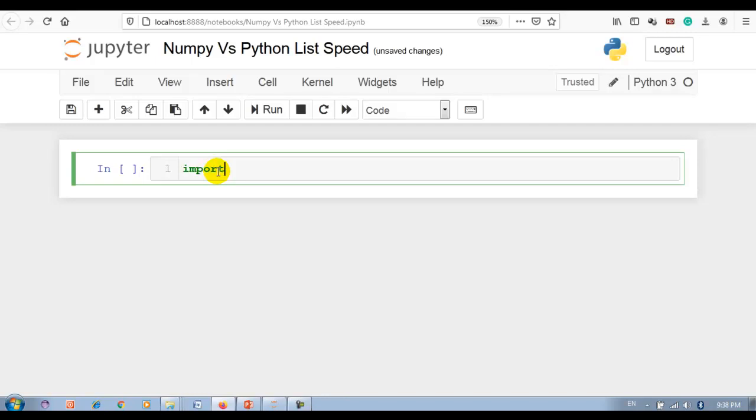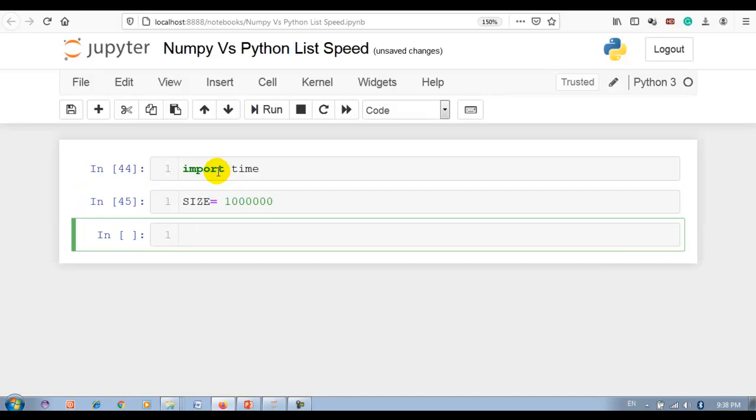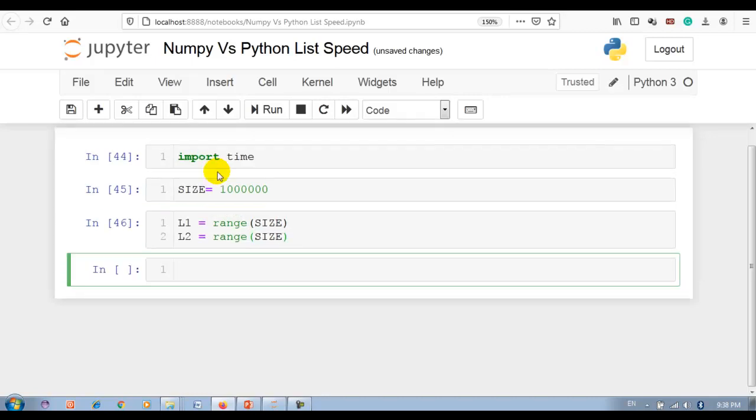So let me first import the time module. Then initialize the size variable with 10 lakh elements. Let me first create two Python lists using the range function with the given size, L1 and L2. Now let me create two NumPy arrays. Before that we need to import NumPy as np.